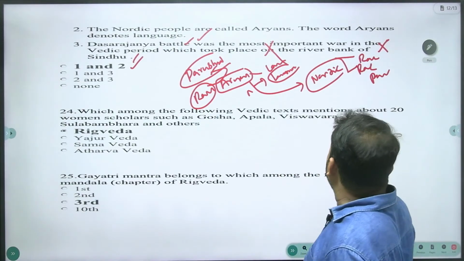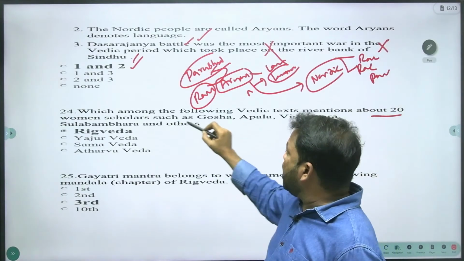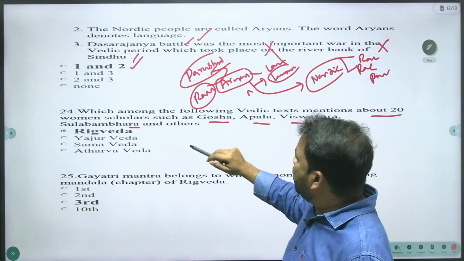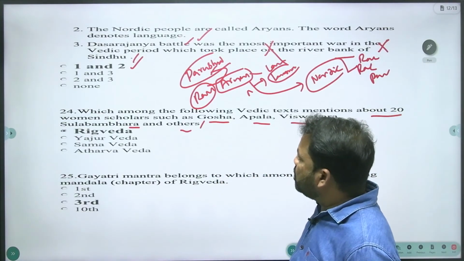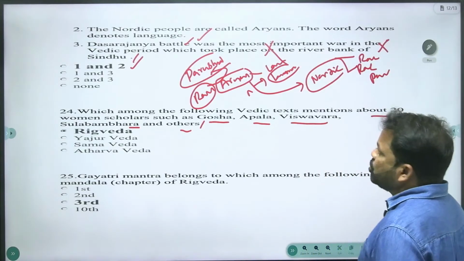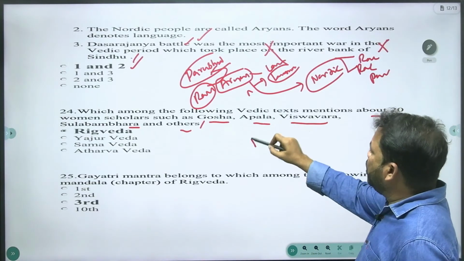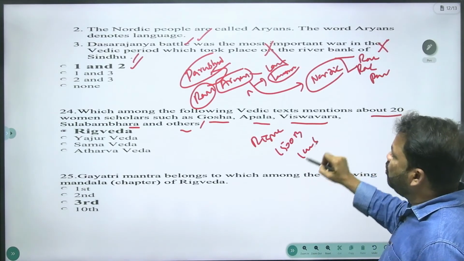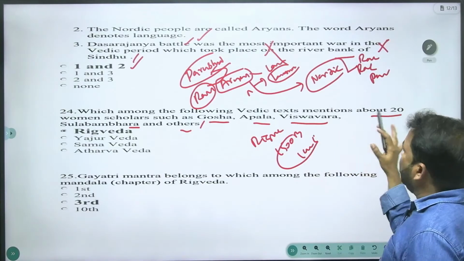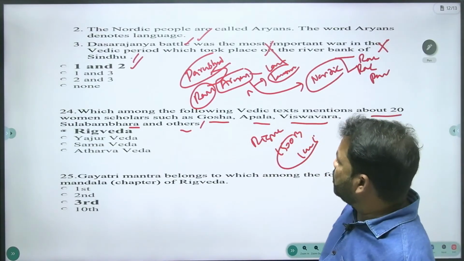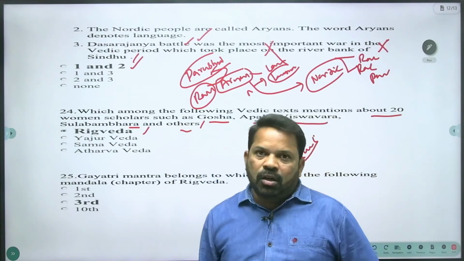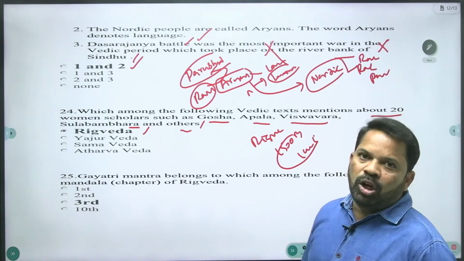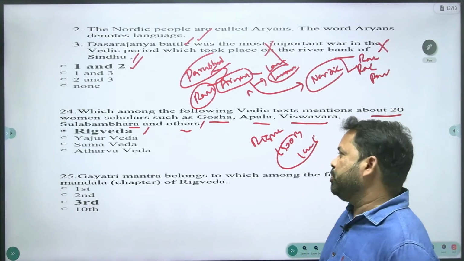Which among the following Vedic texts mentions about 20 women scholars such as Gosha, Apala, Vishwavara, and Sulambara, and others? Actually, all these scholars are from the early Vedic period, or Rig Vedic period, from 1500 BC to 1000 BC, and the women scholars' names are mentioned in the Rig Veda. You know very well, Rig Veda is the earliest text in India, and the only source for the early Vedic period.